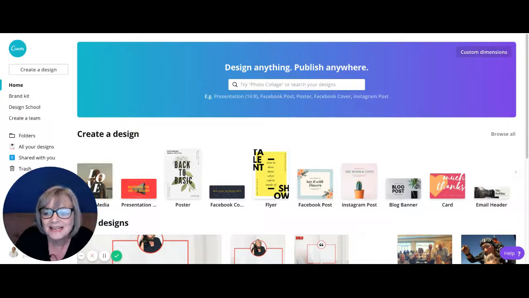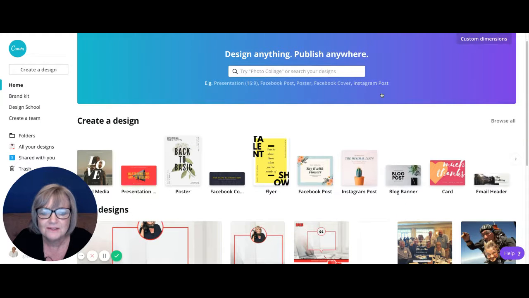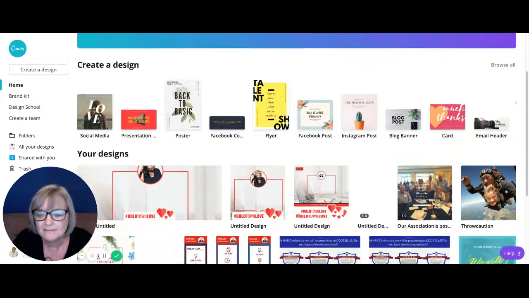Okay, so here we are talking about a way for you to start creating some of that content that we talked about, ways to put the messages that you found on all those websites, and how to get it out there, that you are your own bad self, right? So anyways, this is canva.com, and I am using this because it's free to start. And even if you upgrade it like I did, it's not a lot of money.